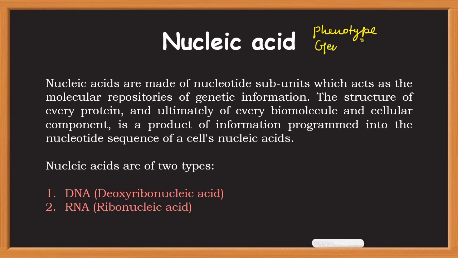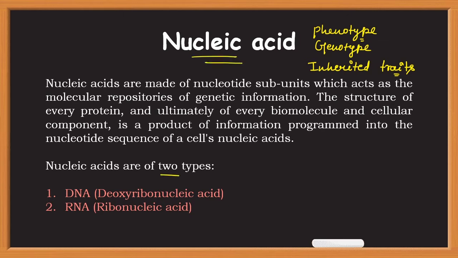Our genotype, for example, all the physiological reactions in our body, all the metabolism which our body is performing, each and every reaction in our body, each and every enzyme which is being formed in our body is a result of information that our nucleic acid carries. And then inheritance, inherited traits. It means all the characteristic features that we carry from our parents are due to the nucleic acid composition of our parents, due to the information which is present in the nucleic acid component of our parents. So each and every piece of information which is required for the functioning of a human being or even a single cell in our body is contained in our nucleic acid.